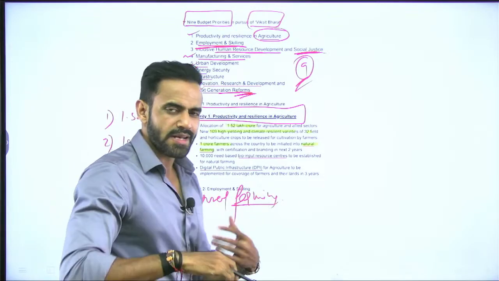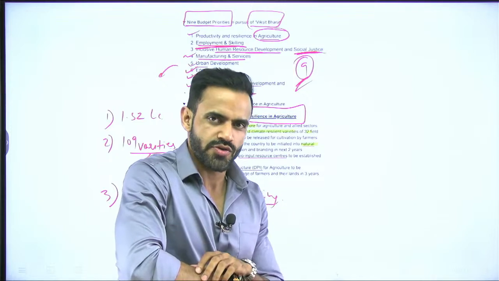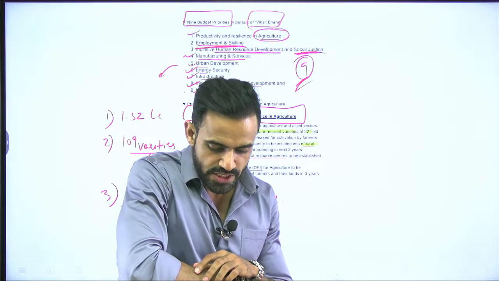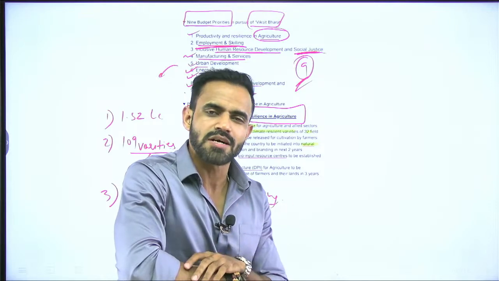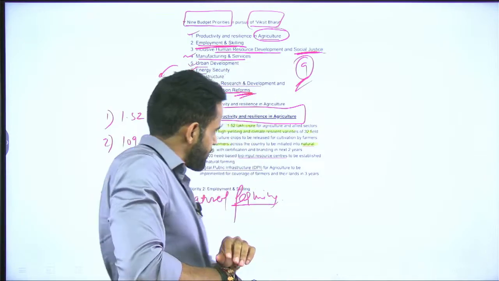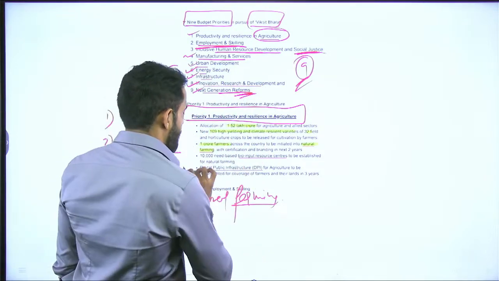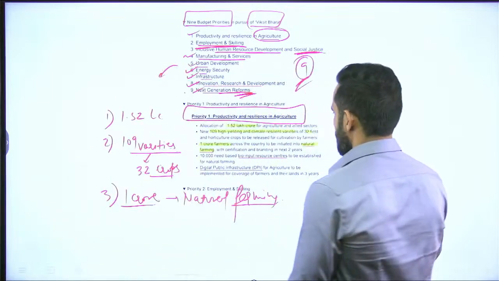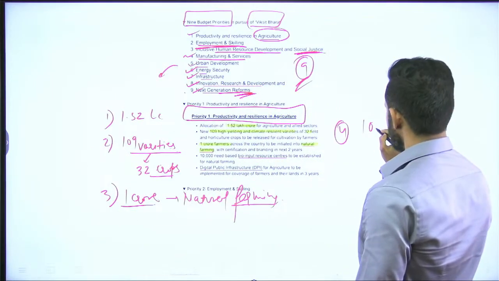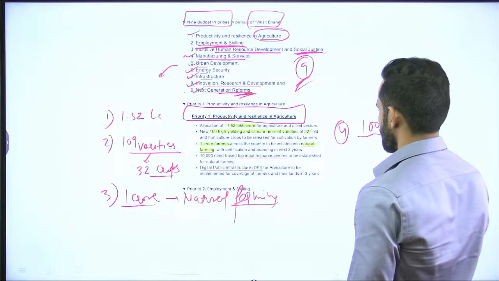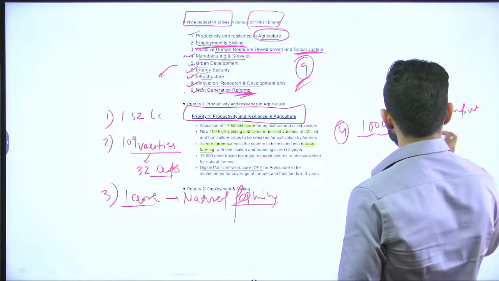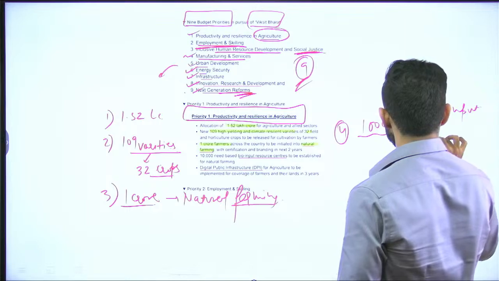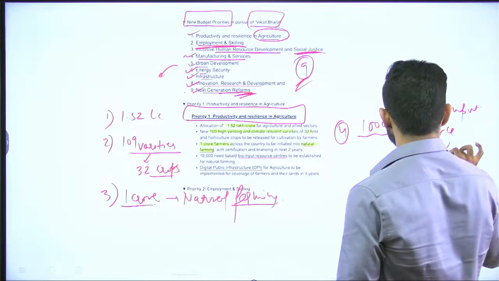Now, if you remember, in class we have discussed zero budget natural farming. Specify in the comment section who provided or who gave the concept of zero budget natural farming. Okay. Now, apart from that, the government is going to set up, or promote, 10,000 bio input resource centers. Basically these are resource centers for agriculture.